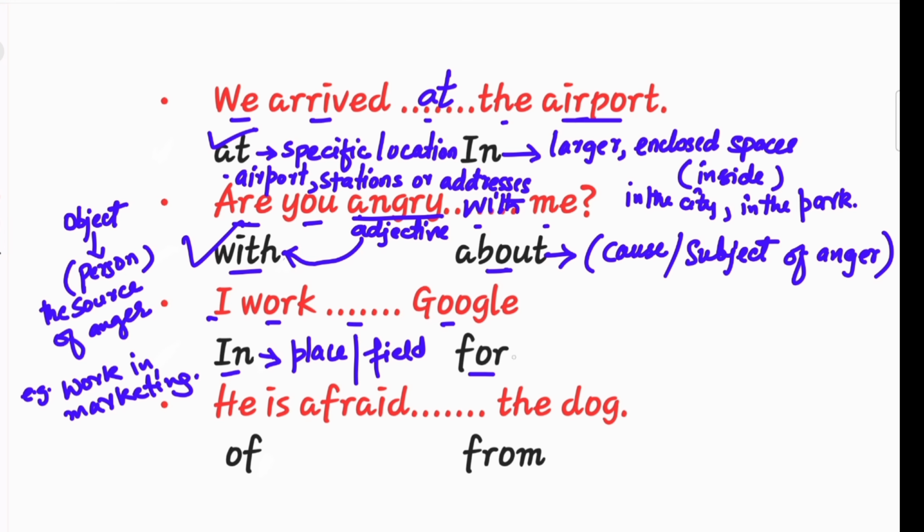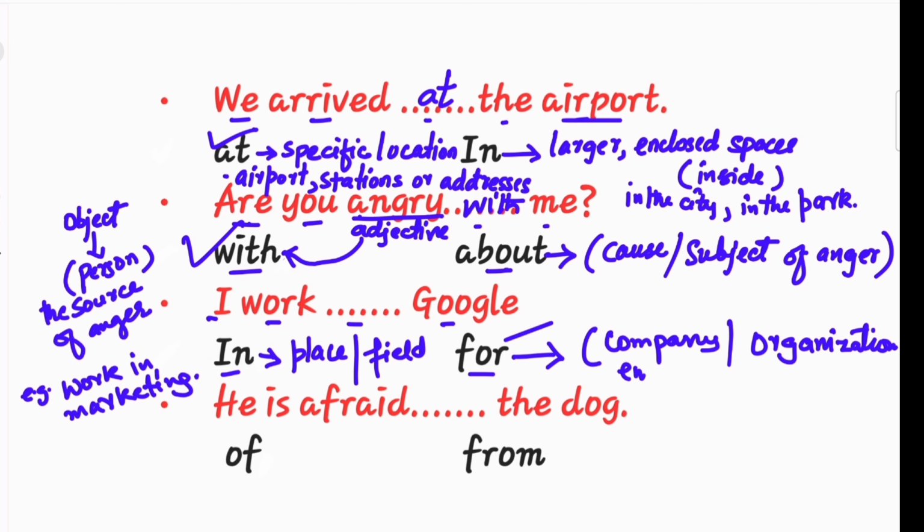Work for means you are employed by a company or organization. So here, Google is a company, so we use for.